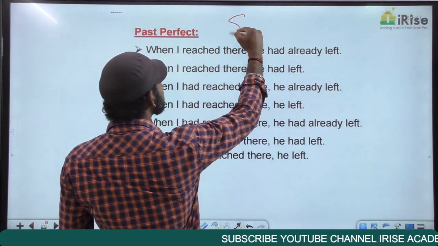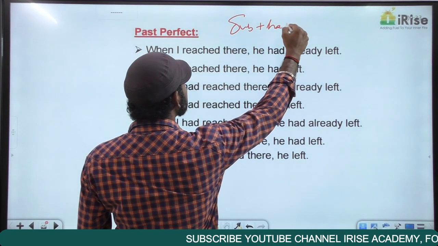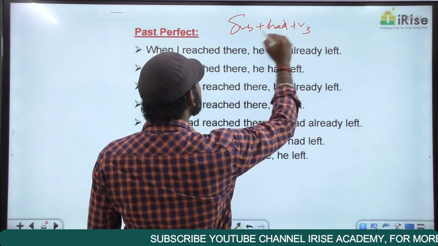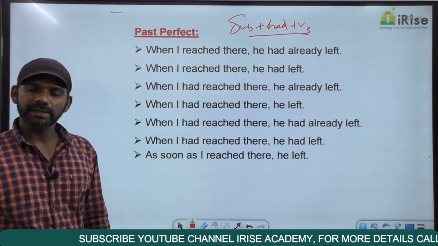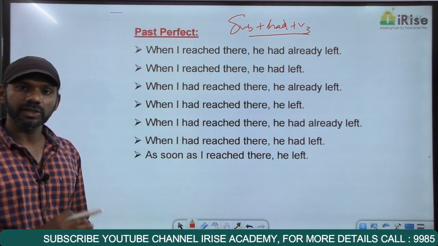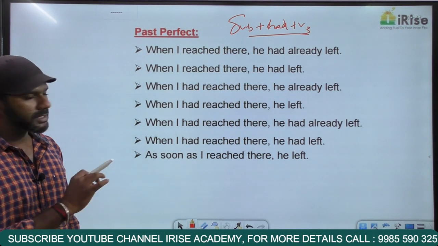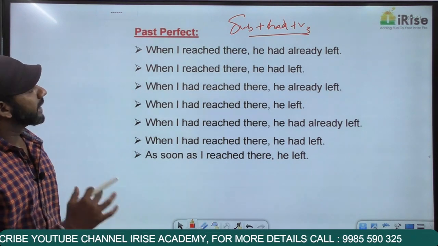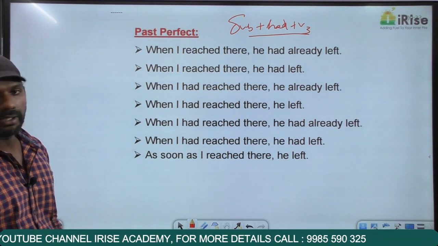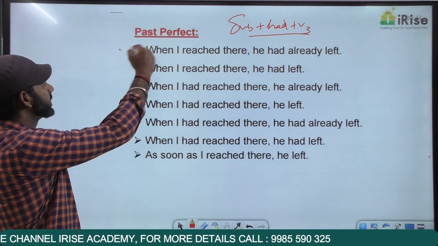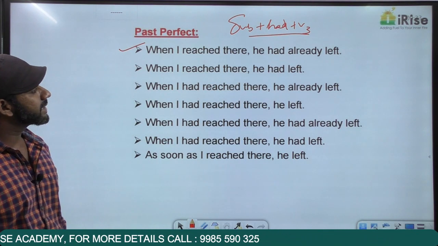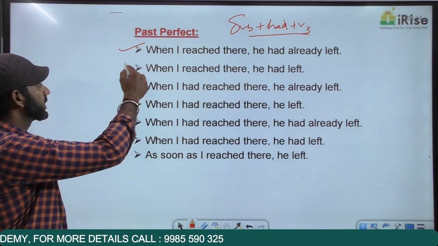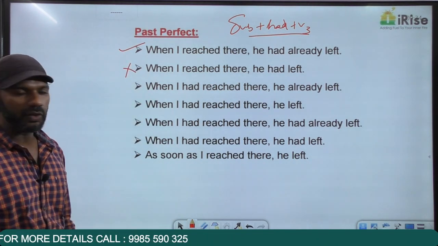Now past perfect structure is subject plus had plus V3. I have gone for some sentences here. Now my question is, which of these sentences are grammatically correct? I'll explain every sentence. When I reached there, he had already left. I say this sentence is grammatically correct. I'll tell you why. When I reached there, he had left. I say this one is grammatically wrong.